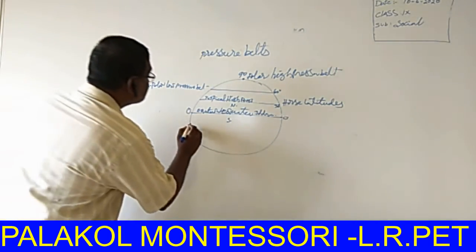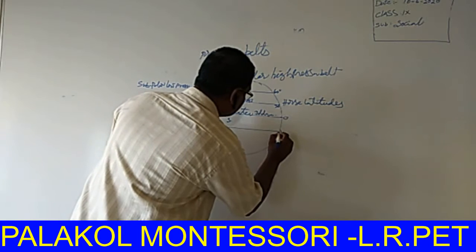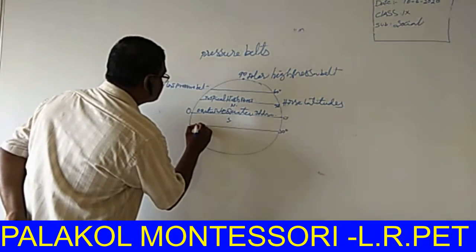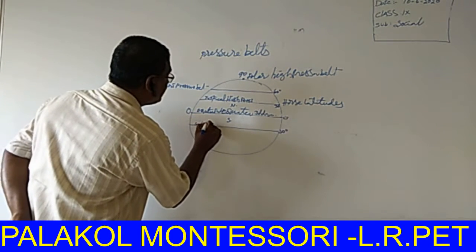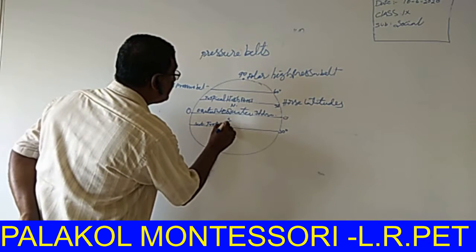This is 30 degrees. This is the subtropical high pressure belt.